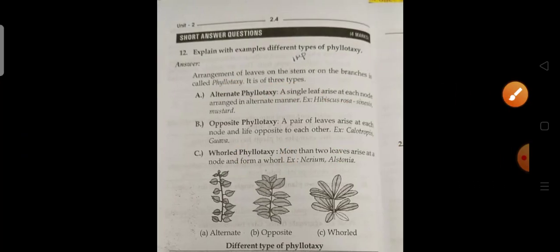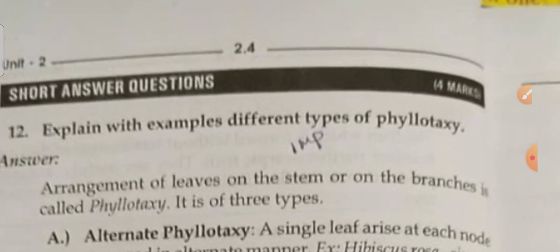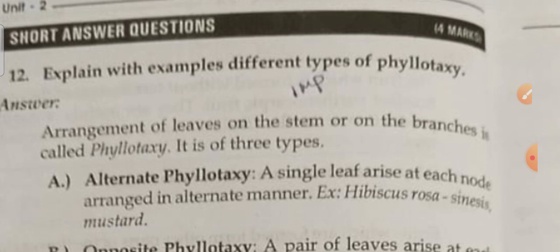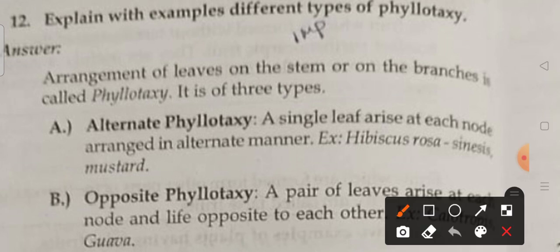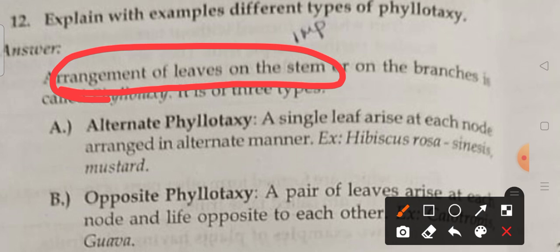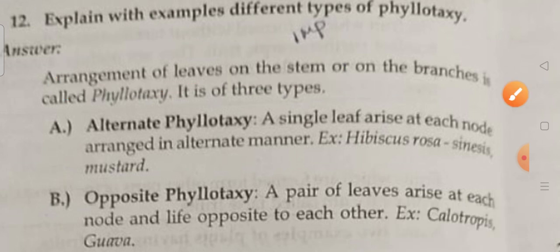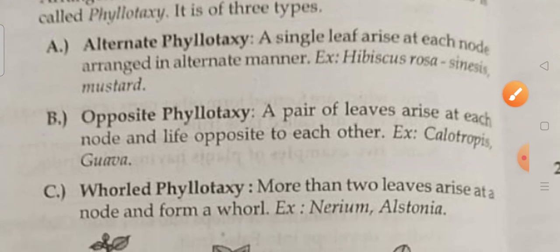Okay. Second question is the short answer question. Explain with examples different types of phyllotaxy. The arrangement of leaves on the stem or the branches is called phyllotaxy. It is of 3 types. So here phyllotaxy is nothing but the arrangement of leaves on the stem. How many types are there? Here 3: alternate phyllotaxy, opposite phyllotaxy, and whorled phyllotaxy.